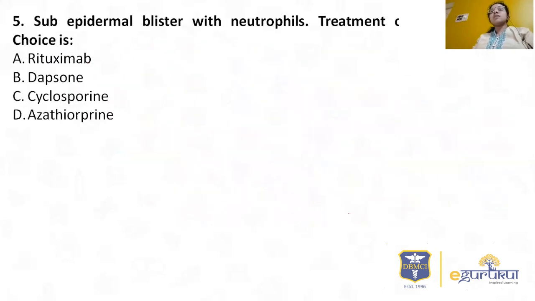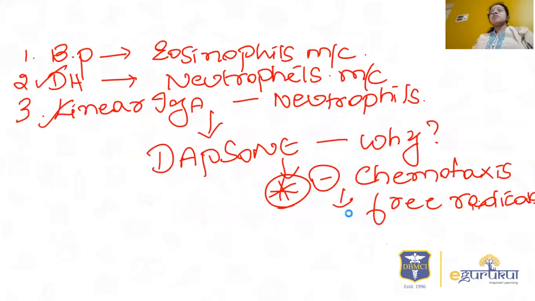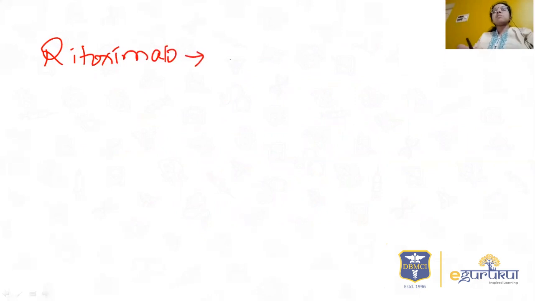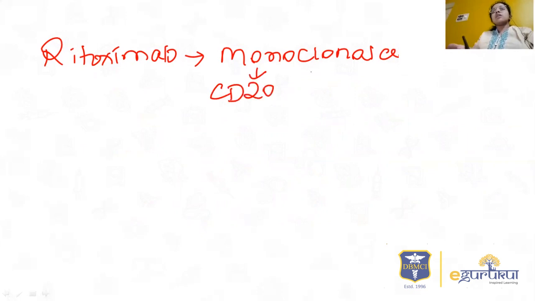So what are the other drugs they have given? Rituximab, cyclosporin and azathioprine. Rituximab is a monoclonal antibody against CD20 cells. This is most commonly used in the treatment of pemphigus vulgaris.